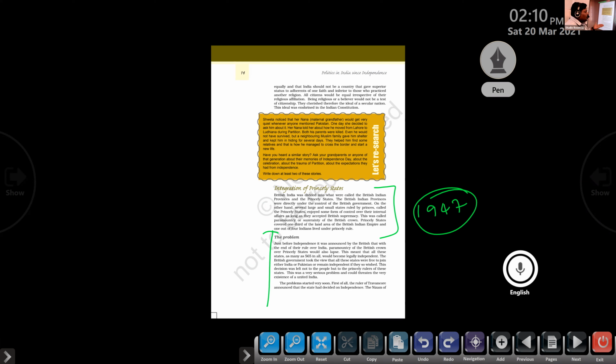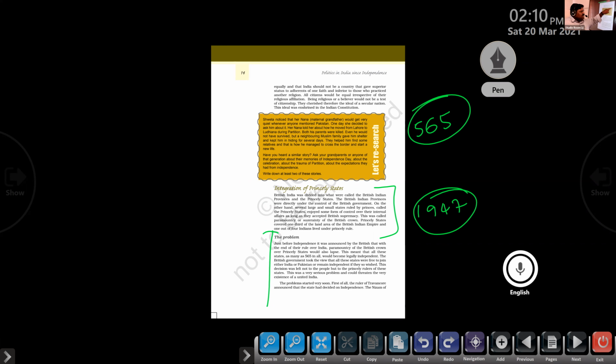There is no more control over the princely states. The British government is not going to control the princely states after 1947. So that's what it means that the paramountcy of the British crown over princely states would lapse. This meant that all these states, observe the number, 565 princely states in all, would become legally independent because these areas are not under the direct control of the British crown or the British emperor. All right? Clear or not?